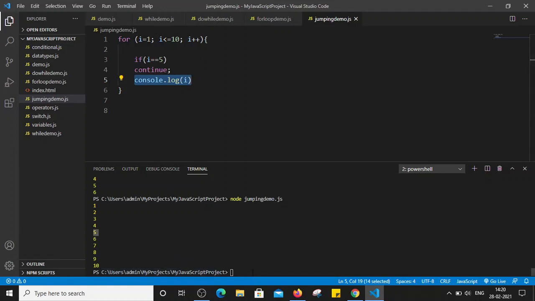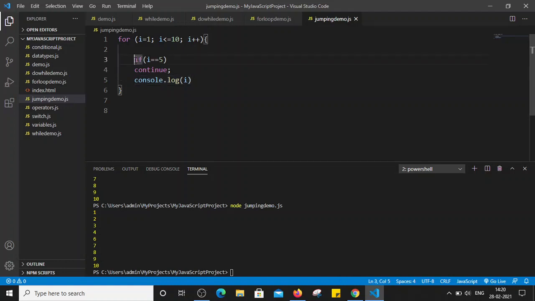Now let's run this file one more time. We can see here, right? As soon as we run the file, we are getting the values 1, 2, 3, 4, and after that directly 6, 7, 8, 9 and 10. So it's not printing the value 5. That means as soon as the value of I becomes 5, we use continue, and that's why it skipped that specific iteration. It did not execute this statement when the value of I is equal to 5. That's why it skipped the value of 5 and printed the remaining values here, right?